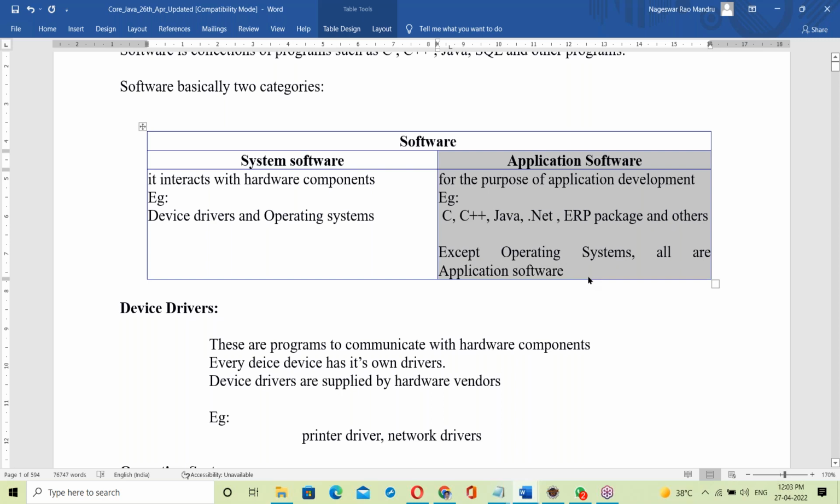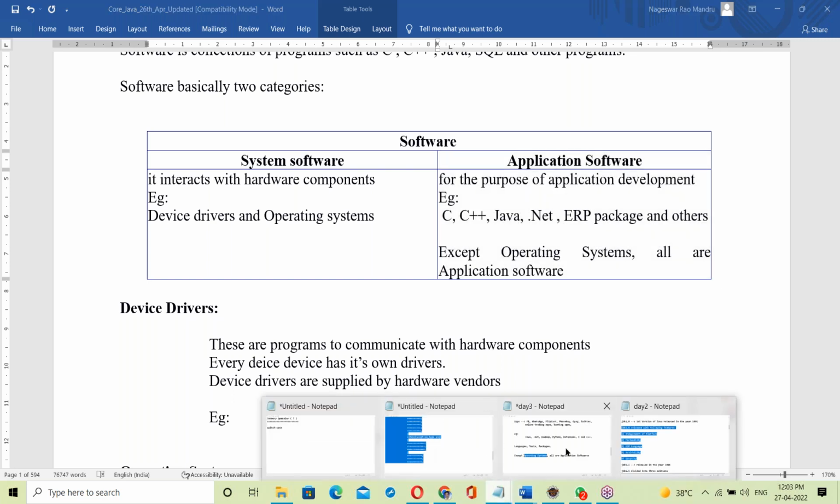See, every point is there. From today's topic, every topic is in the document here. Just follow the document. Not even a single line is missing. Everything will be there in the document. Okay, fine.